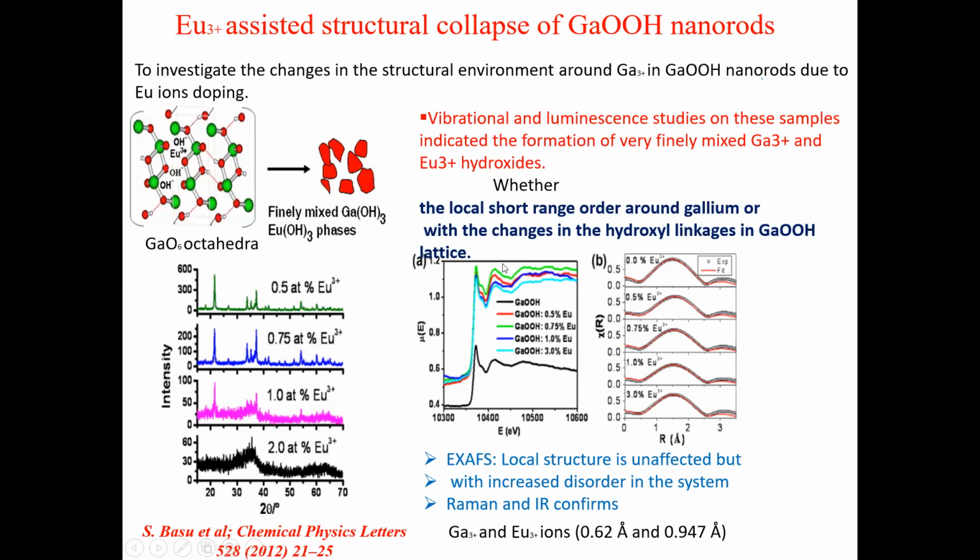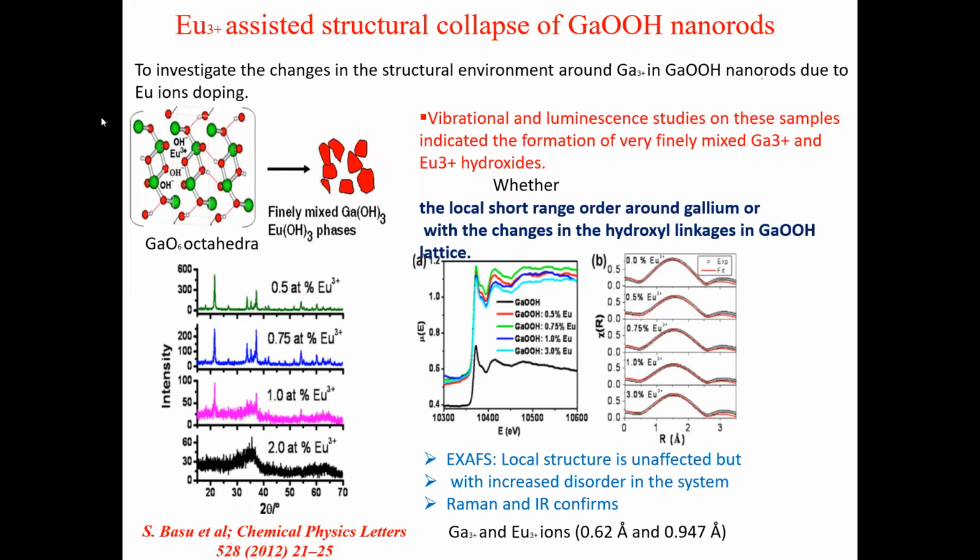Although the bond distances and so on are the same, this gave a clue that there is some kind of breaking, the compound is getting dissociated, which is further confirmed by Raman and IR. Since the europium ion has a large ionic radius, it is expected that at higher doping concentrations there may be phase precipitation.